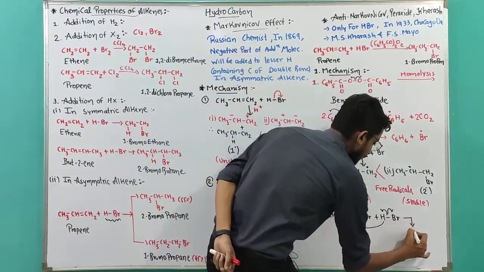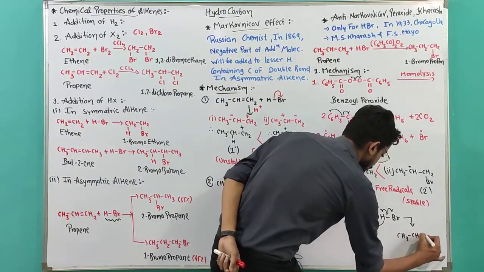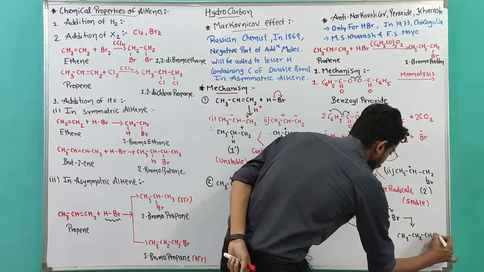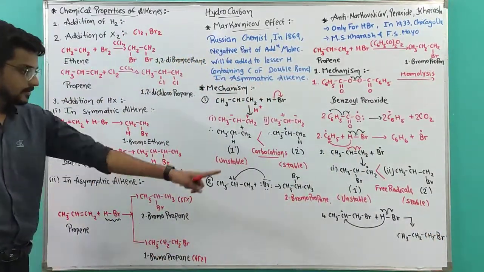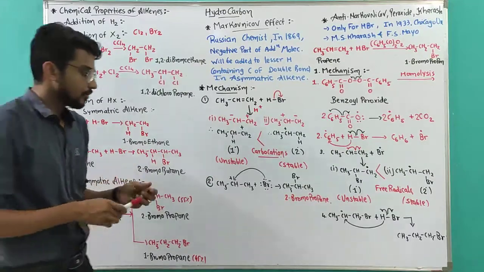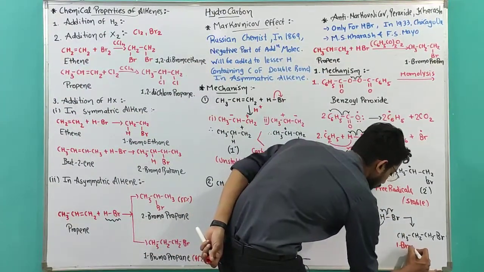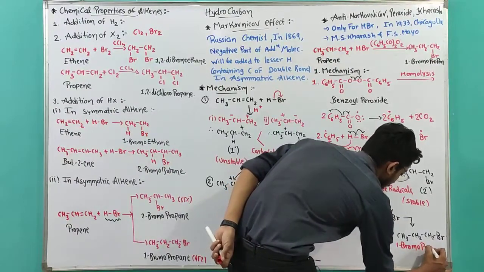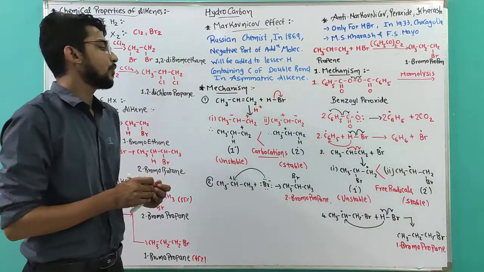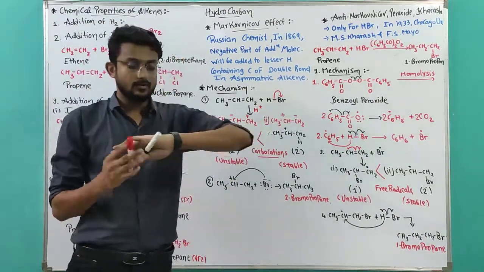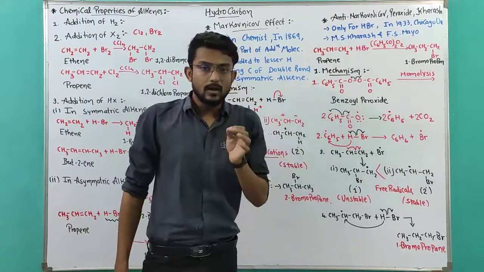That gives me CH3 CH2 CH2 Br. Look at this. 1 bromopropane as my primary product, and 2 bromopropane will be in the lesser amount. So that was all about the anti-Markovnikov rule.